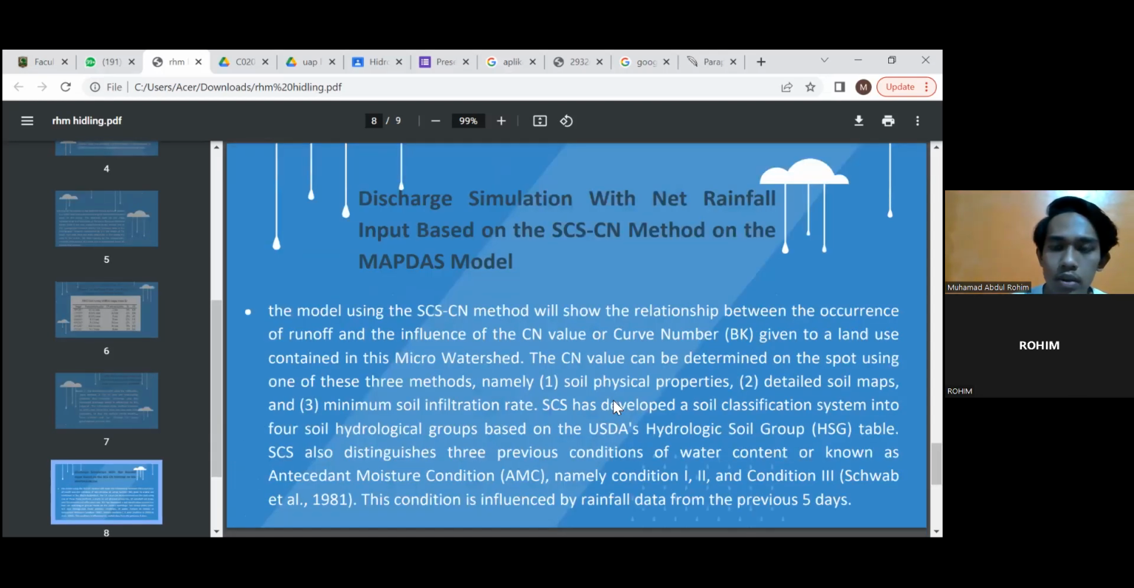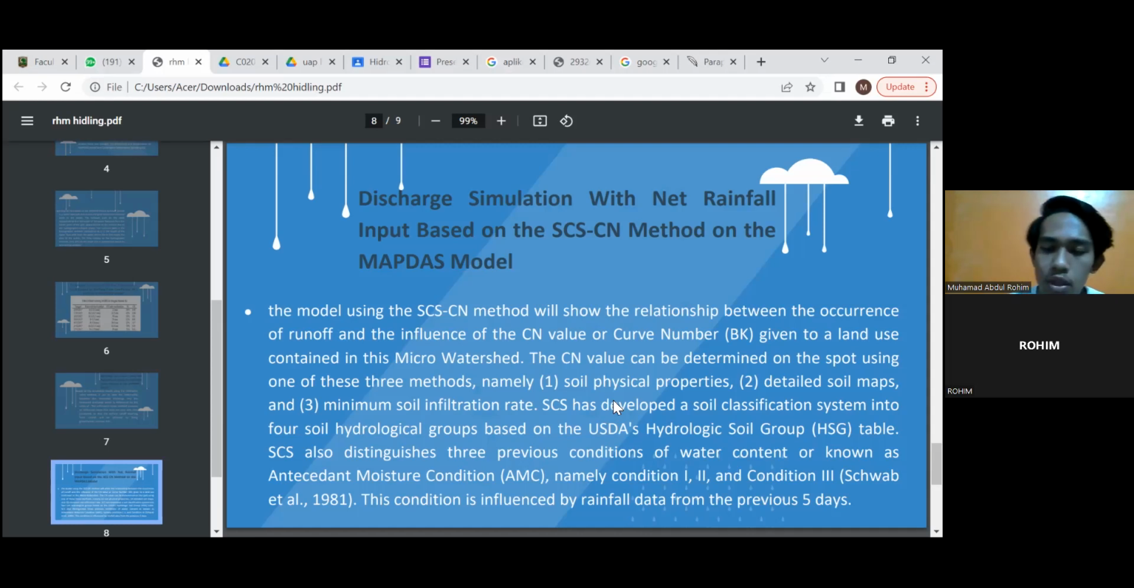Next, discharge simulation with net rainfall input based on the SCS-CN method in the MapDash model. The model using the SCS-CN method will show the relationship between the occurrence of runoff and the influence of the CN value, or curve number, given the land use contained in this micro watershed.